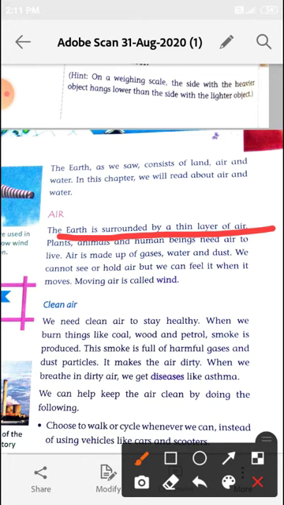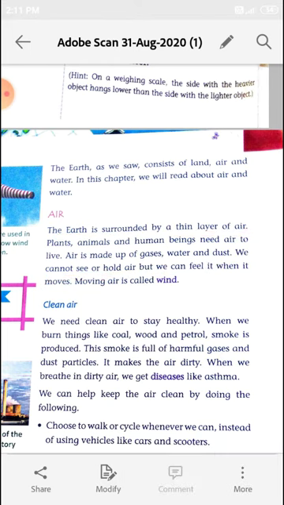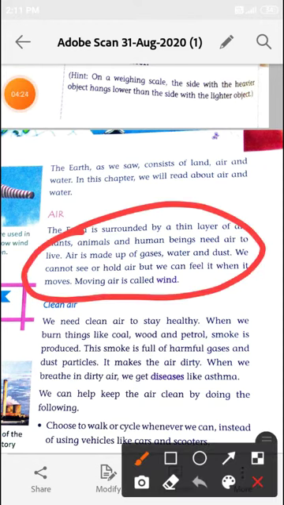Air is made of gases, water and dust. We cannot see or hold air, but we can feel it when it moves. Moving air is called wind. Student, in this paragraph, we learn what air is. What is the wind? Moving air is called wind.